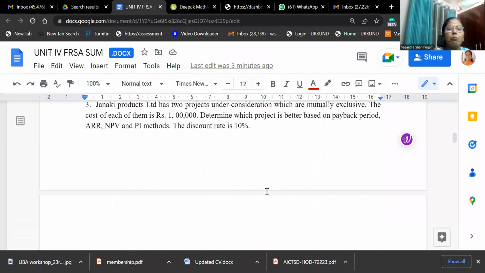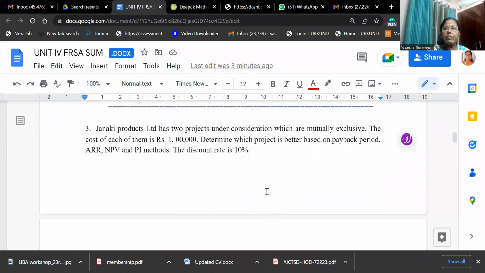Average rate of return is done. I will move on to the net present value method. Here it is given that Janaki Product Limited has 2 projects under consideration which are mutually exclusive. The cost of each of them is 1 lakh. So there are 2 projects, each with a cost of 1 lakh. Determine which project is better based on payback period, ARR, NPV, and profitability index method.